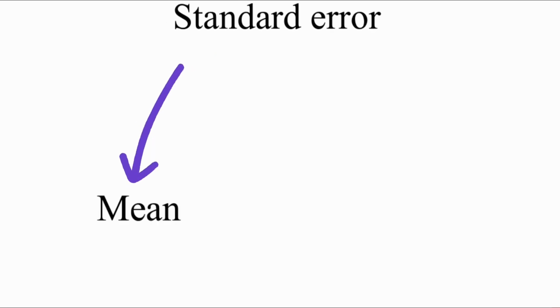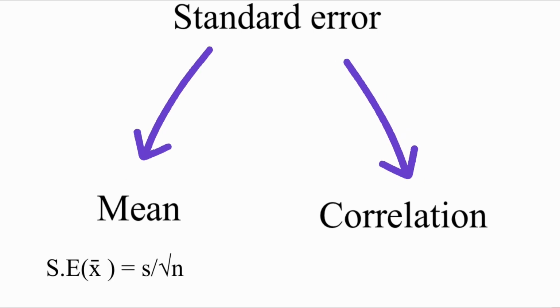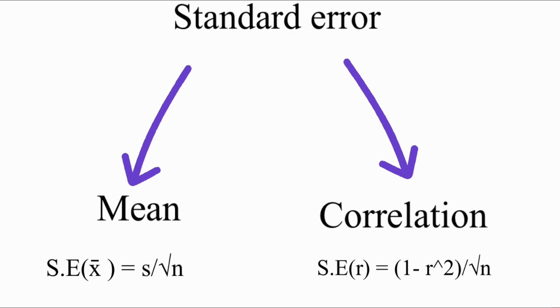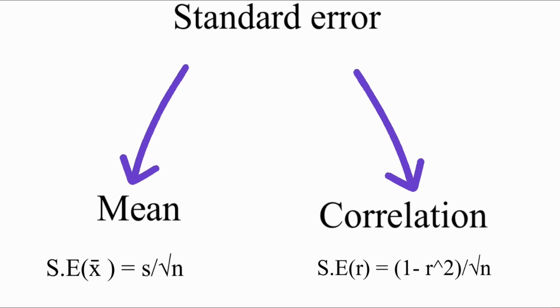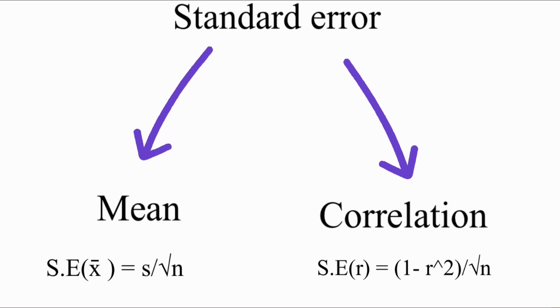Suppose I have taken two statistics: one is mean and the other is correlation. So what is the formula for the standard error of the sample mean? It is s upon root n, where s is the standard deviation of your sample and n is your sample size. Similarly, the standard error of correlation is given by (1 minus r square) upon root n, where r is the sample correlation, the correlation between the random variables x and y, and n is again the sample size.